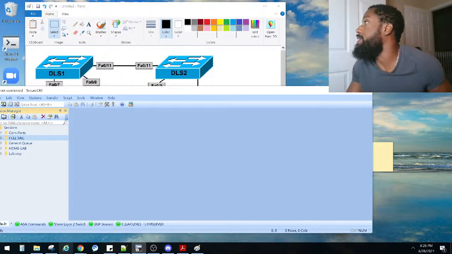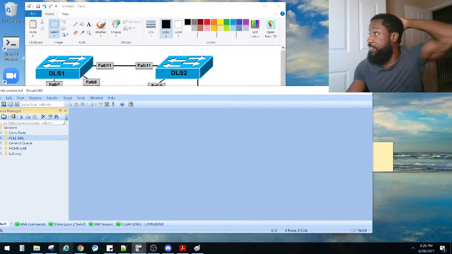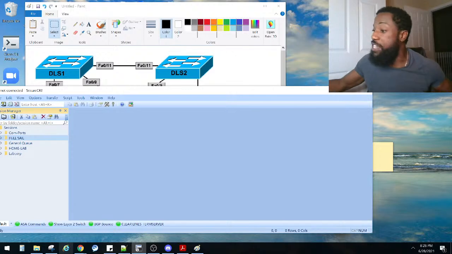How many tasks do we got? We got 5 tasks for this lab. 5 tasks, but they're all like a gazillion tasks within the lab.